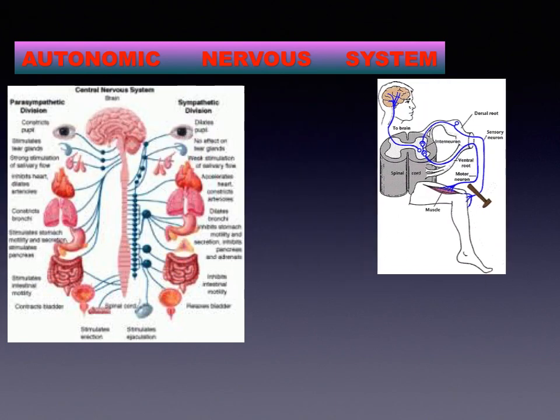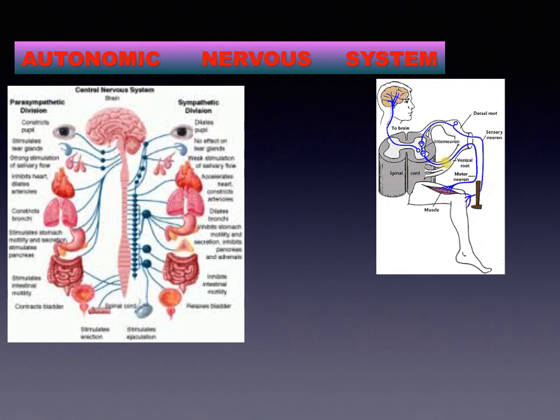Now we shall see a reflex action. What is a reflex action? An immediate and involuntary response given to a stimulus from the environment is called a reflex action.